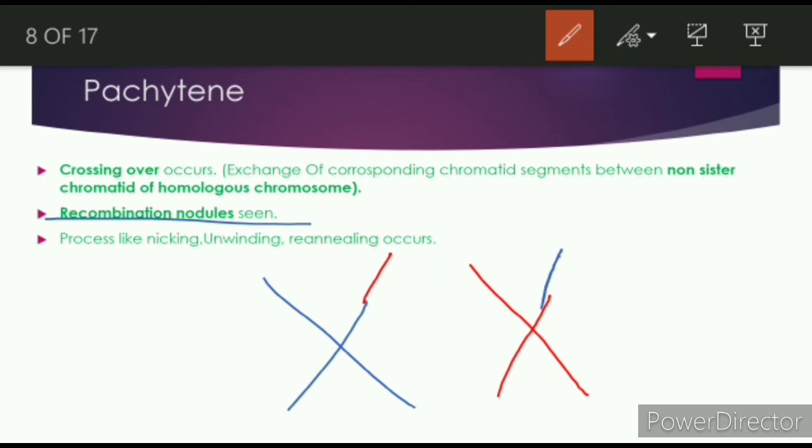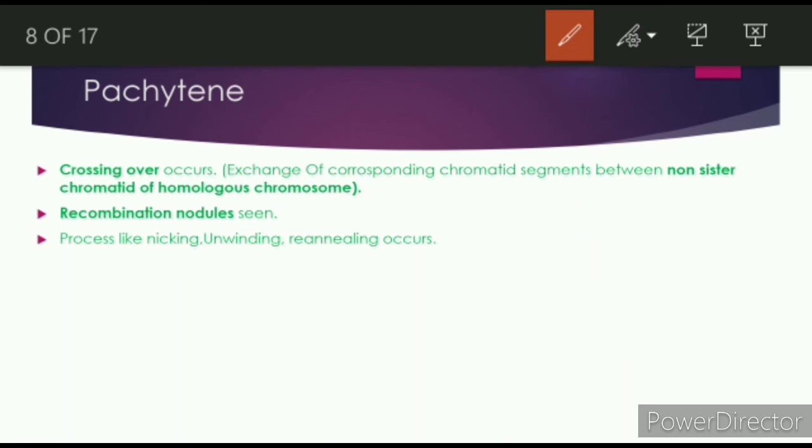So these two are the new type of chromosome. You can see that the genetic material has been exchanged. It has one blue part and one red part. It has one red part and one blue part, but the whole chromosome was red. So it is a new type of chromosome. So recombination has happened. For this recombination we need recombination nodules.